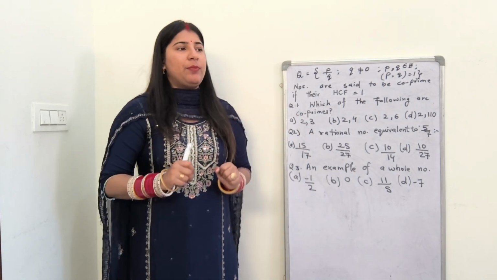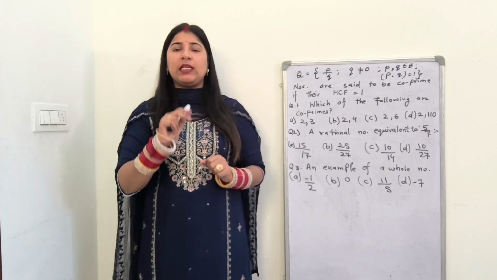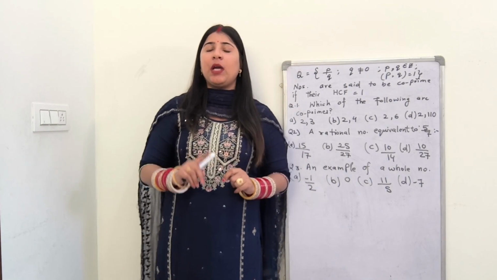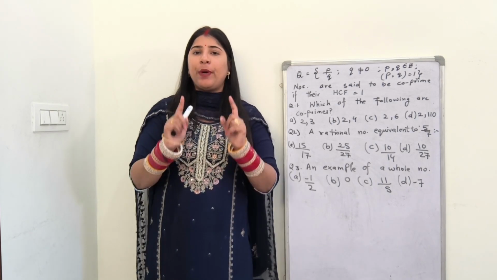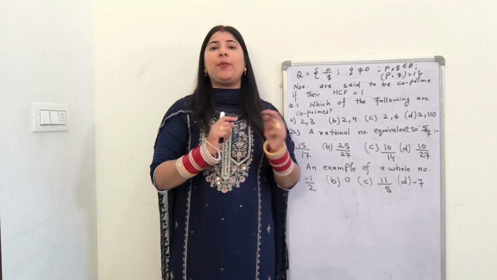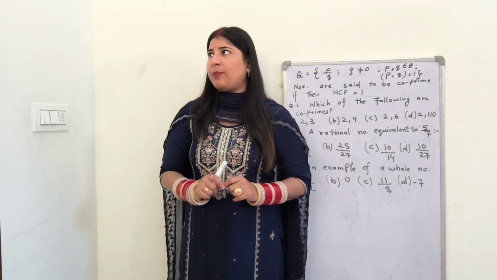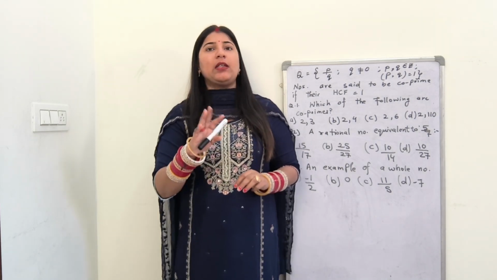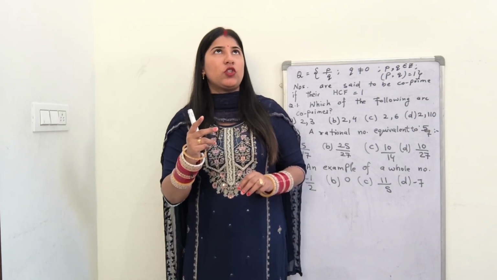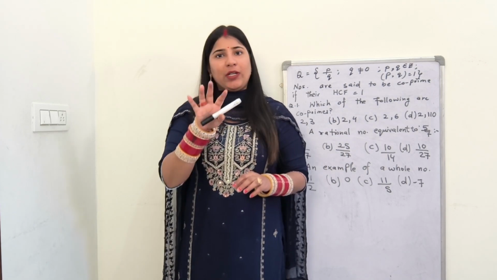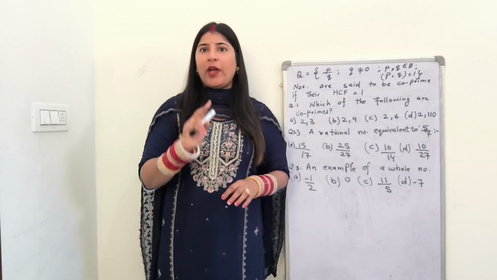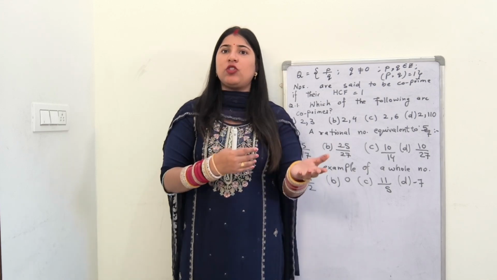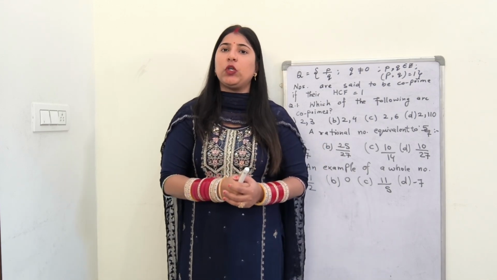Okay, let me be very clear with my second case. My second case for a pair of numbers to be co-prime is that one is a prime number, another is a composite number, but that composite number is not the multiple of that prime number. Okay, for example, I am having one prime number, that is 3, and the second composite number, that is 26. Okay, 26 is a composite number, it is having two factors 2 and 13, but 26 is not the multiple of 3. So in this situation again I am having the HCF equal to 1.